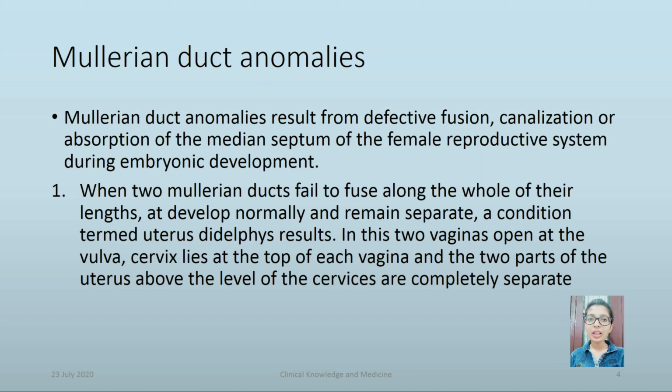When the two Mullerian ducts fail to fuse along the whole of their length and develop normally but remain separate, a condition termed uterus didelphys results. In this, two vaginas open at the vulva, a cervix lies at the top of each vagina, and the two parts of the uterus above the level of the cervix are completely separate.